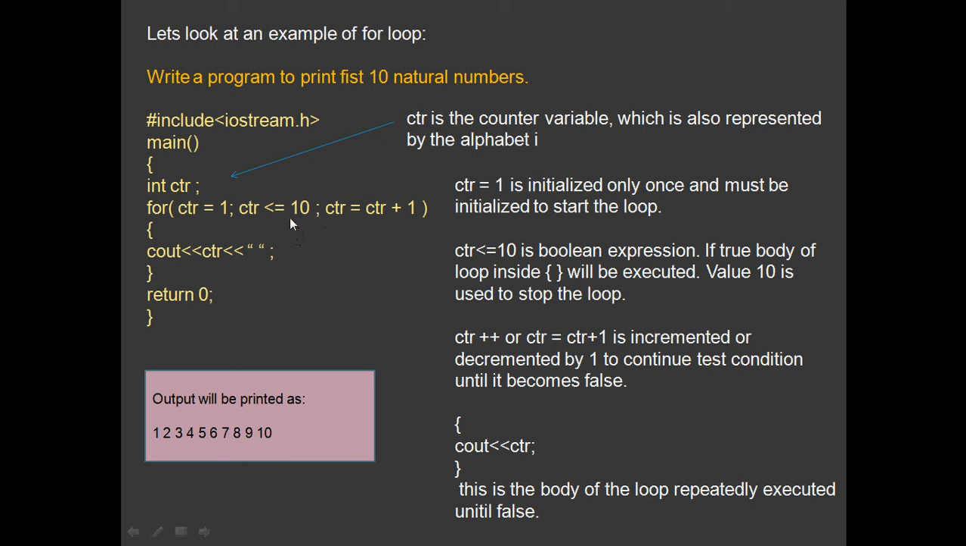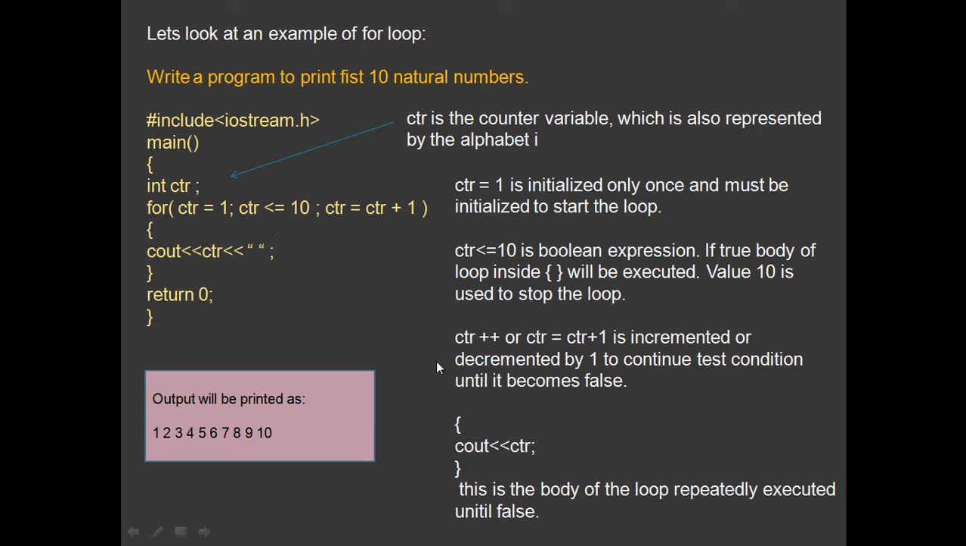Clear? So the value 10 is written here so that the loop will continue exactly 10 times. If it says the first 20 natural numbers, you will write 20 here, because the loop should continue 20 times. Clear? So this test condition becomes finite, which means it will become false at a certain point.